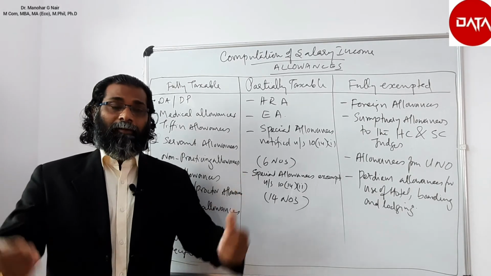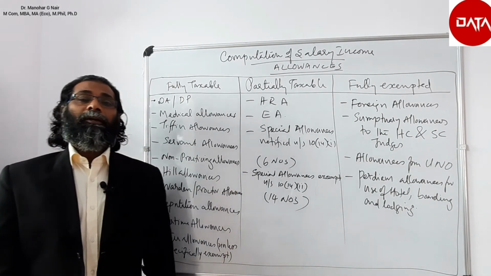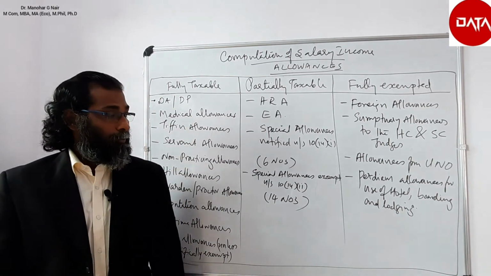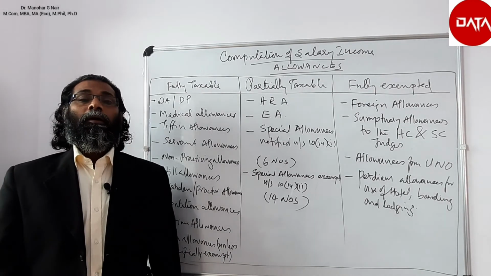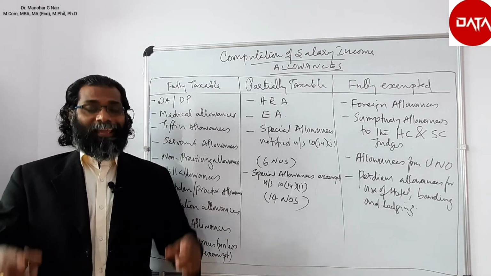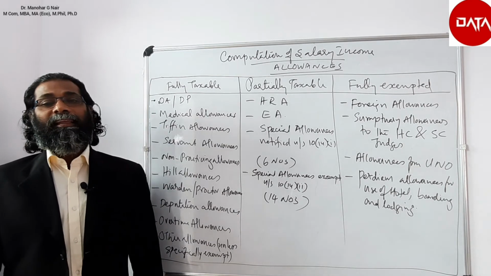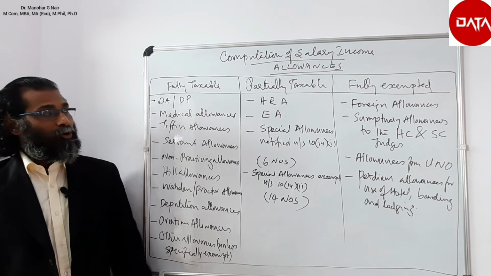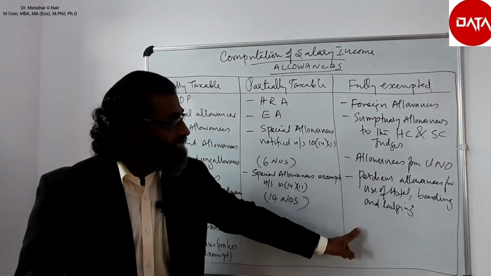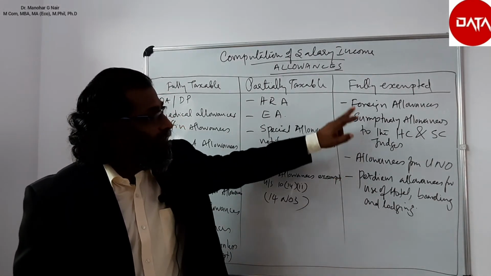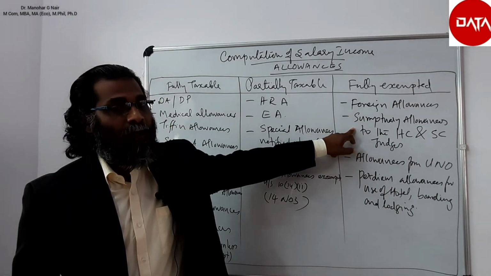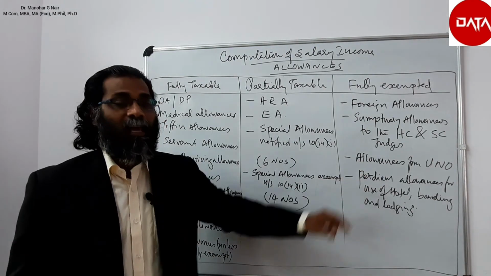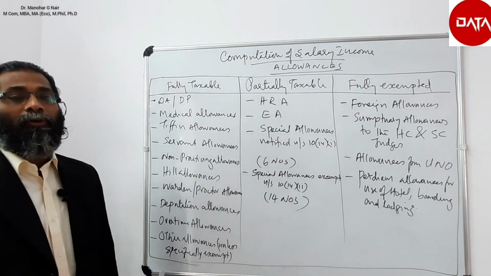Similarly, per diem allowance given by the employer to the employee for any hotel or boarding accommodation or for lodging etc. shall be completely exempted. If any excess amount is there in that value, that also will be exempted in this case. So, my dear friends, these are the fully exempted allowances: foreign allowances, sumptuary allowances to the judges of High Court as well as Supreme Court, allowances from the United Nations Organization, and the per diem allowance given by the employer to the employee.